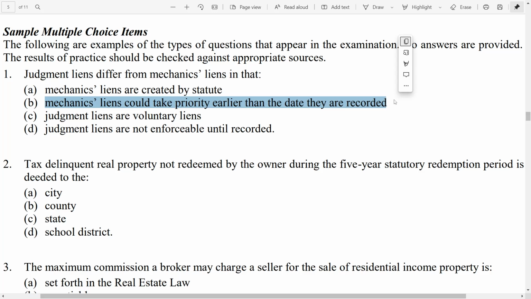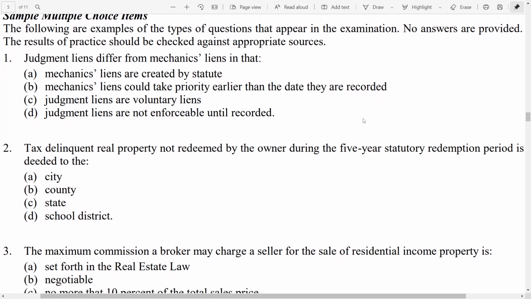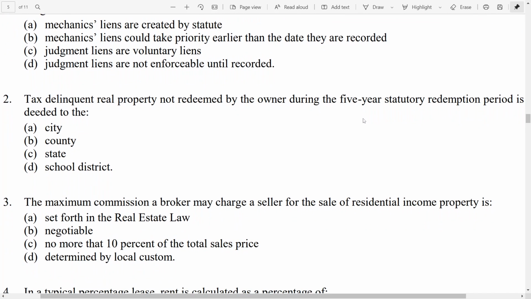So let's move on to question number 2. Tax delinquent real property not redeemed by the owner during the 5-year statutory redemption period is deeded to the A, city, B, county, C, state, D, school district. So we're talking about tax delinquent real property. When a property owner has not paid their property taxes, they are given a 5-year statutory redemption period where they are still in possession of the property.